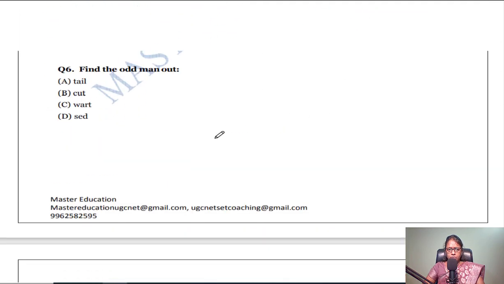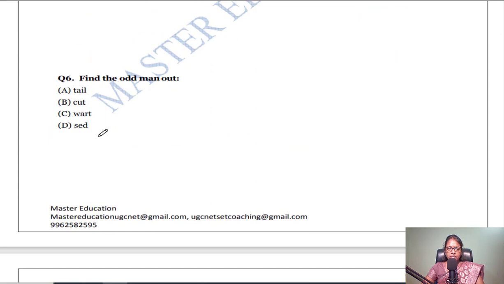Find the odd man out. The next question: tail, cut, wc, and set. With tail, you get the bottom portion. With cut, if you want to get some portion of a particular file, you can use cut.